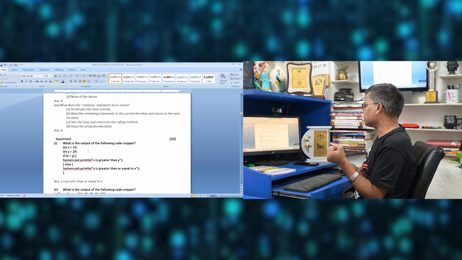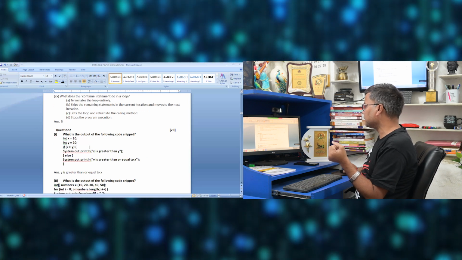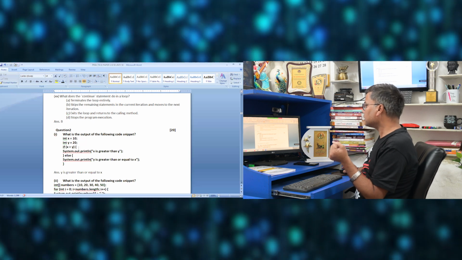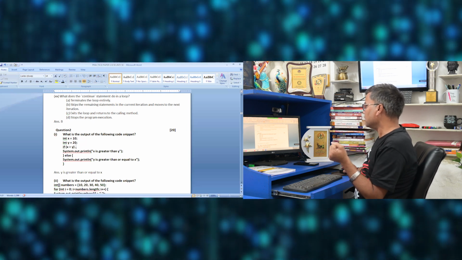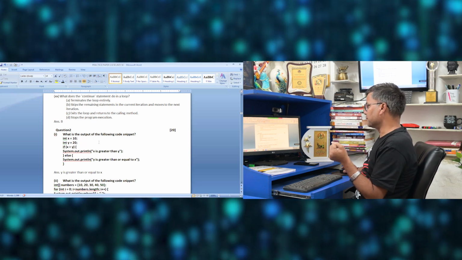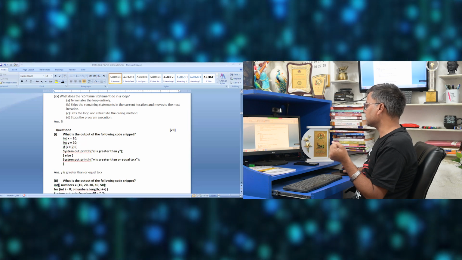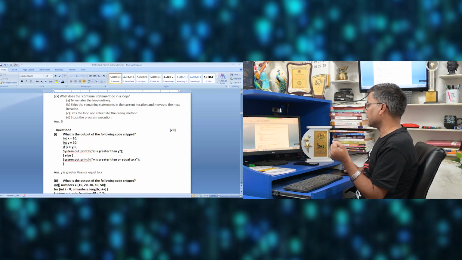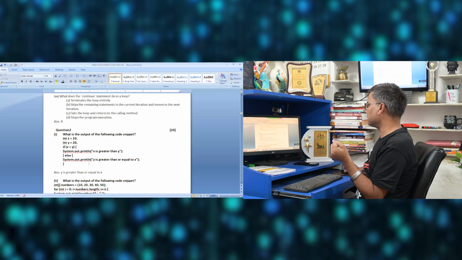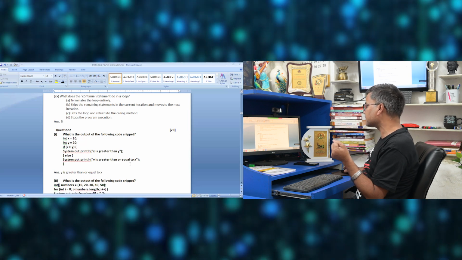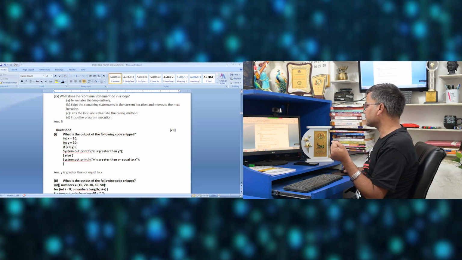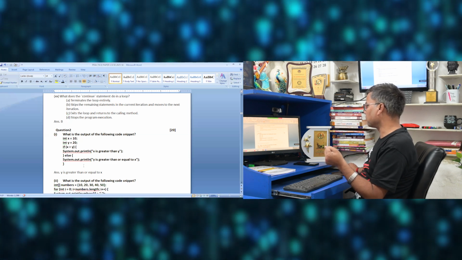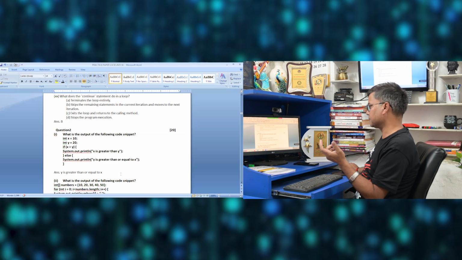Next, we talk about question number 2. That's basically a 20 marks part that contains 10 questions of 2 marks each. Now in this question, what is the output of the following code snippet? X is 10, Y is 10. If X is greater than Y, System.out.println X is greater than Y, else System.out.println Y is greater than or equal to X. So here what is happening? X is greater than Y is false. So it will take the second one, that is Y is greater than or equal to X.